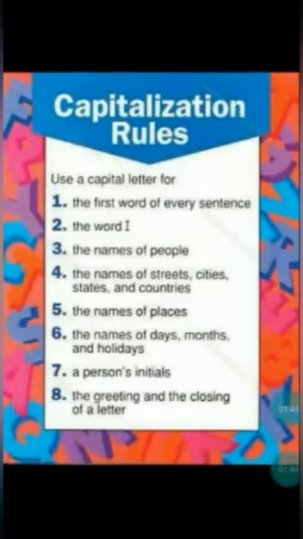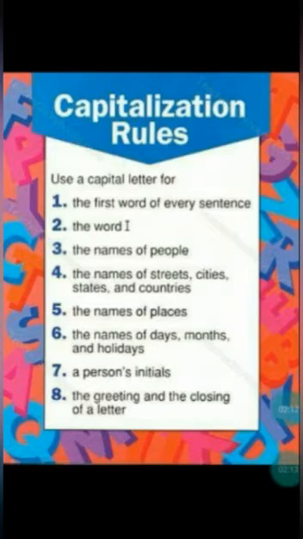We should follow a few rules for writing a capital letter, children. Let us see what they are. The first word of every sentence. We should start every sentence with a capital letter. It can be any word or any line. You should start every sentence with a capital letter.